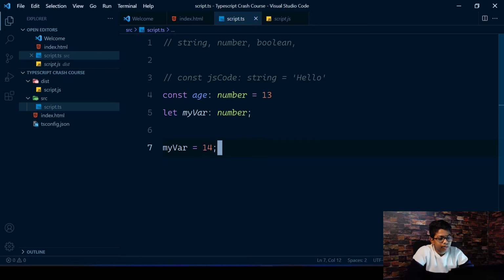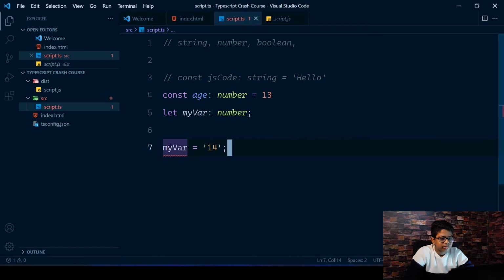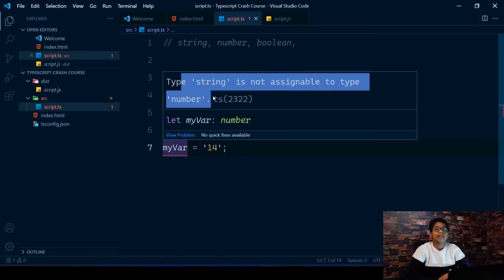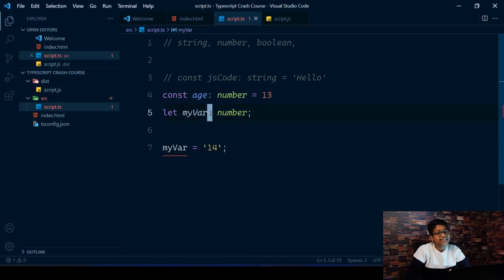We can change it. But what if we change this to a string? Let's try that out. Let's make it a string 14. If you hover over this now, you get an error that type string is not assignable to type number. That's because we told TypeScript that this myVar variable is a number and not a string. But we are changing it down to a string here, which is not possible. That's one great feature of TypeScript. You might not find it much useful now, but when you build more projects, you'll understand the use of this awesome TypeScript type system that it provides.